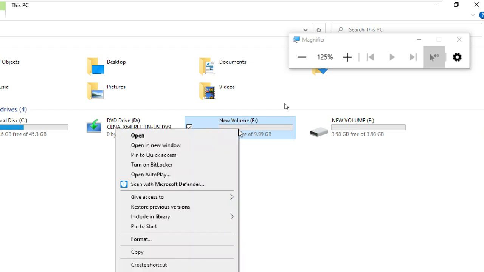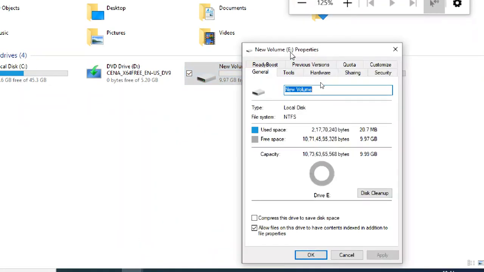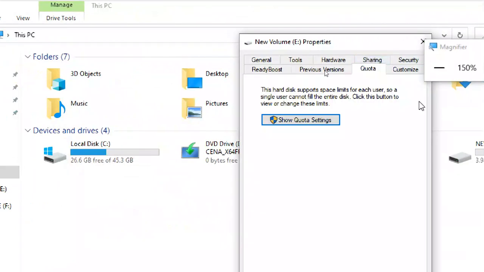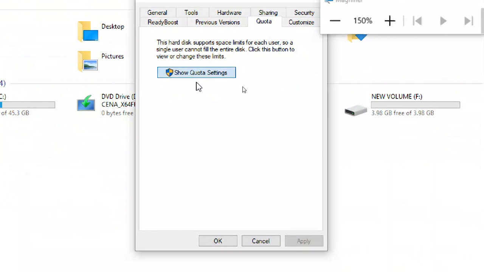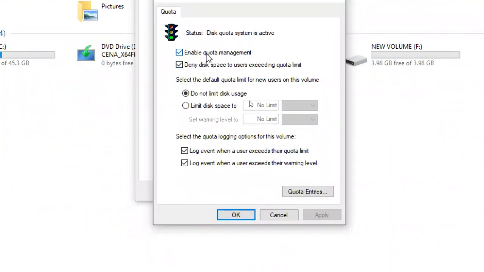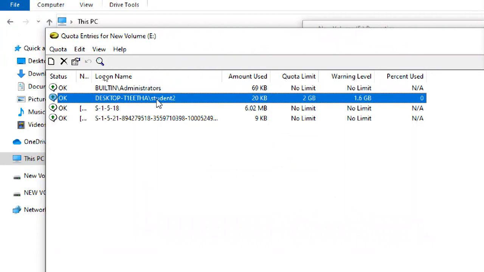Here it is. So first I will remove that quota. Properties, go to quota, show quota settings. Very simple, you can unselect this one. If you unselect, apply, OK, automatically quota will be removed. Otherwise you can go to quota entries and remove the entry.